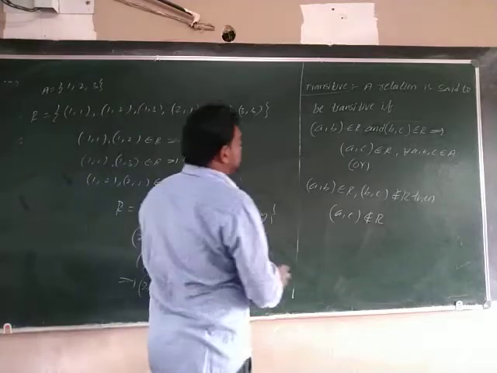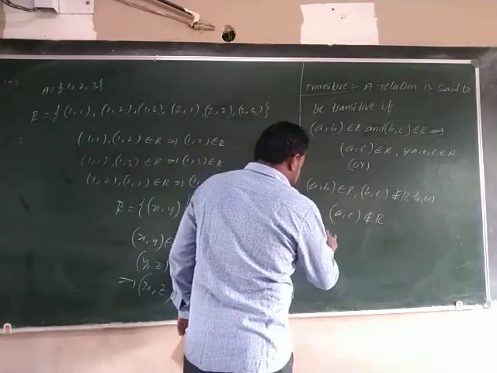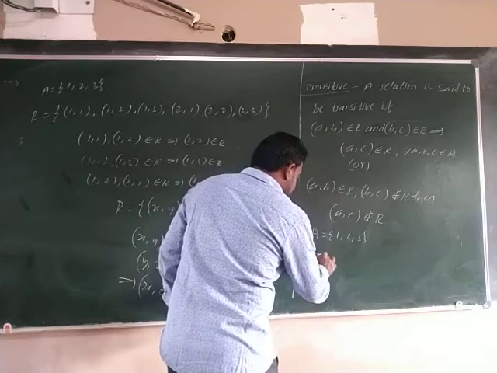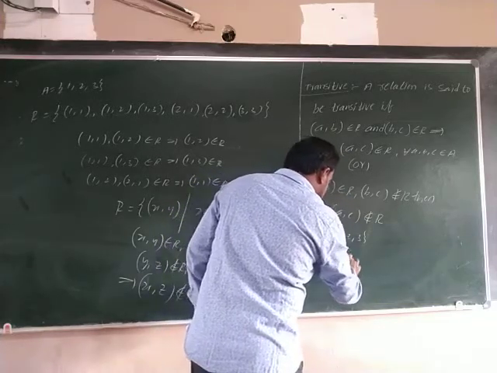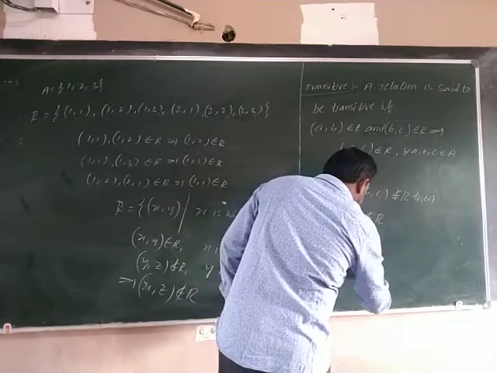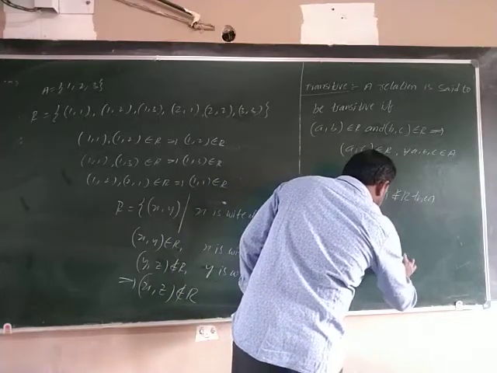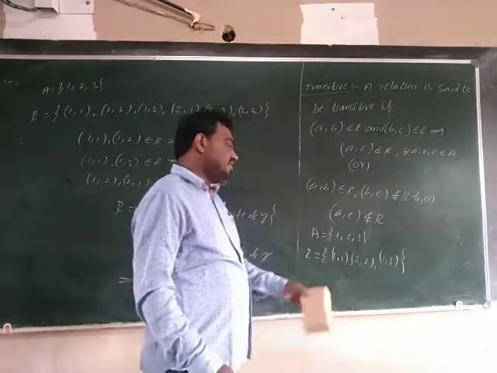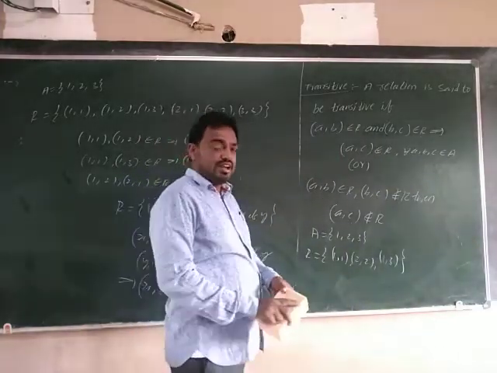You see one more example. A is equal to the set of 1, 2, 3 only. And relation R is equal to 1 comma 1, next 2 comma 2, next 1 comma 3. 1 comma 3 is there. This is the one relation, and this is the one relation.